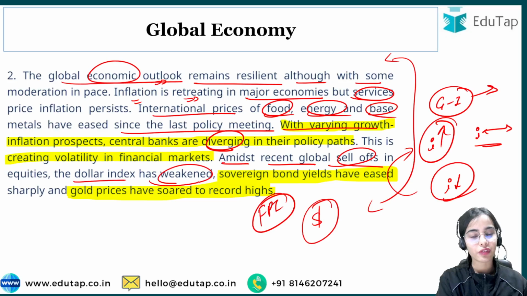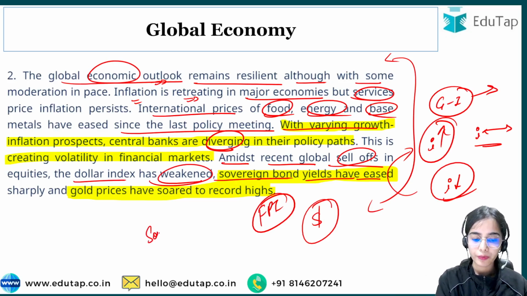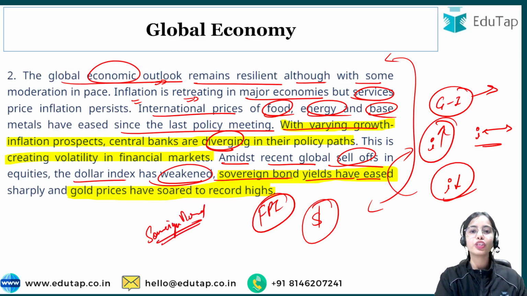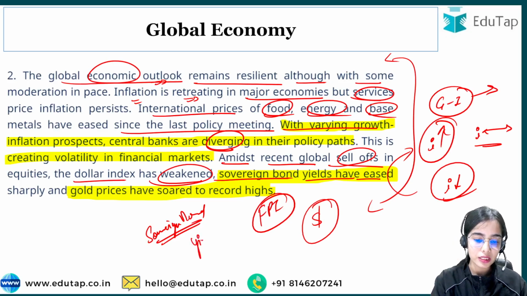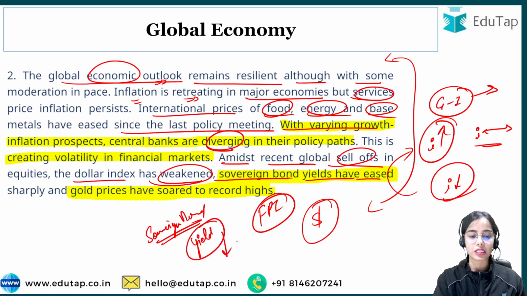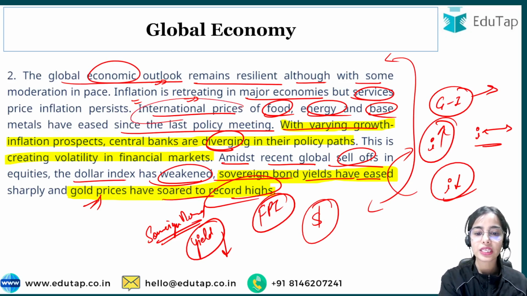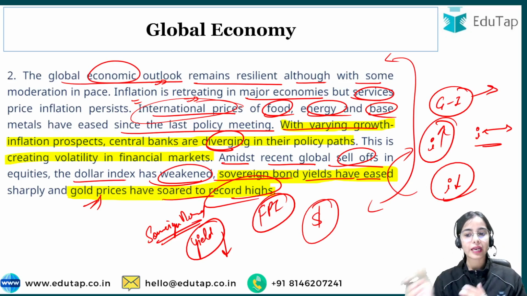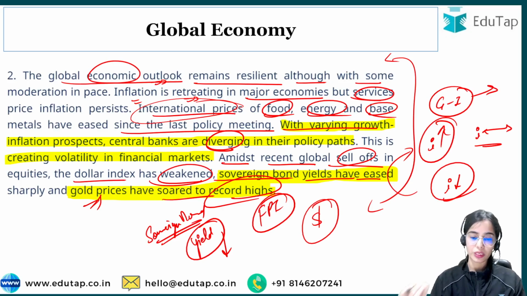Dollar index has weakened, sovereign bond yields have eased sharply. So sovereign bonds are like the government securities through which the governments raise money. So sovereign bond returns, yield means returns, have decreased, and gold prices have soared to record highs. So this is the global economy. The international prices, you can see it is easing in some categories, but there is still very much volatility present in the global economy.